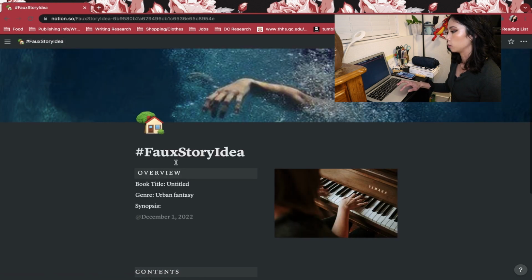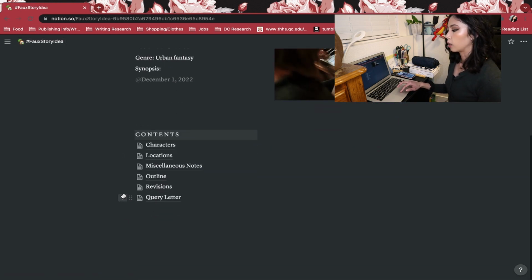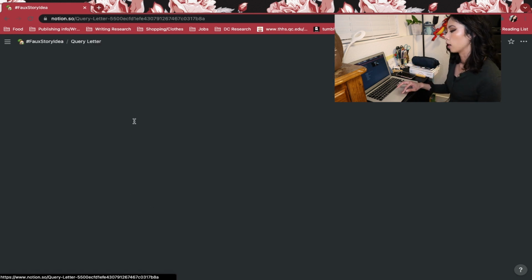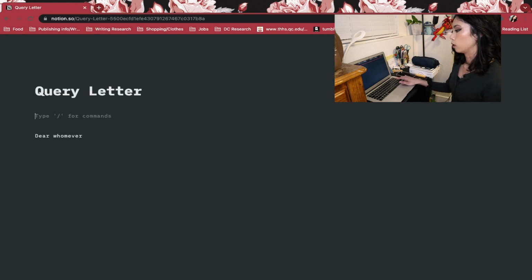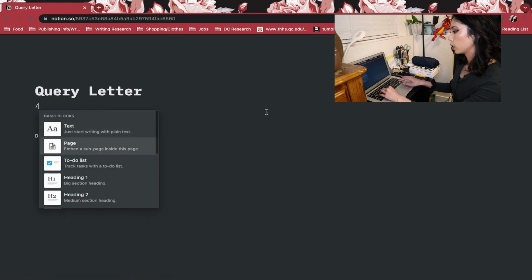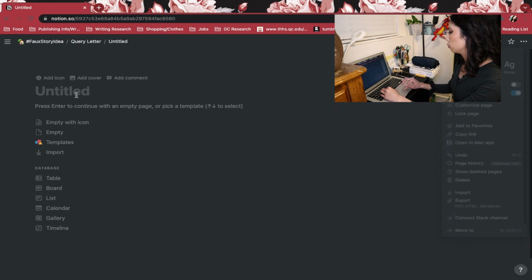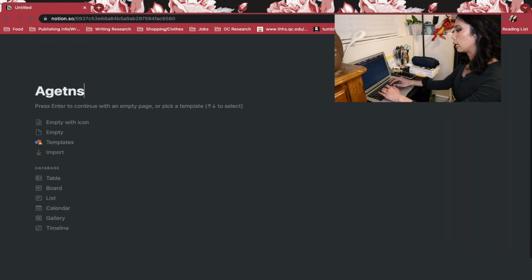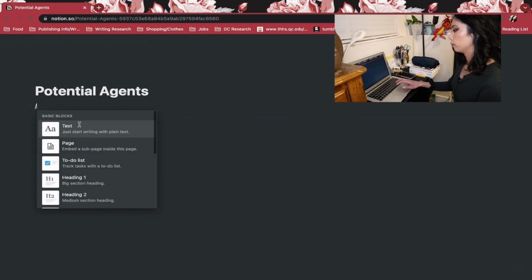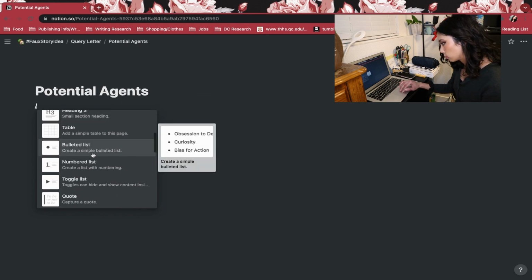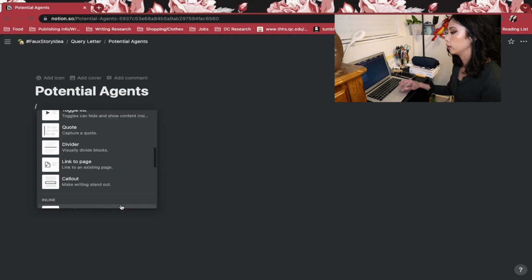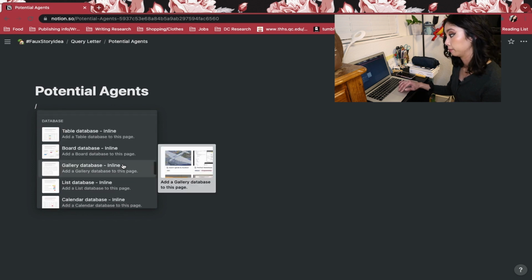And then you could also probably just make, I mean, if this is your first book. If this is your 3rd or 4th book, you probably don't need to query an agent, but who knows. Query letter, and before you do that, you can have a separate sub page. Agents, potential agents, and then again, you can tell I'm a little insane. It's fine.